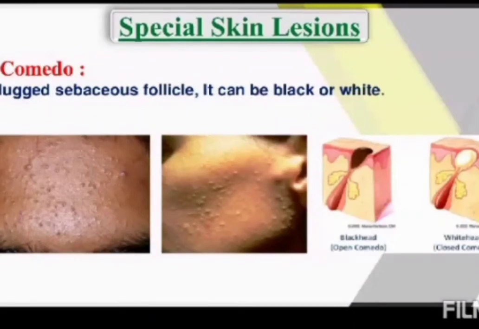Okay, so next one is comedo. Comedo means plugged sebaceous follicle, and it can be black or white. We know that in the skin there is a sebaceous follicle and it produces sebum, right? When it is blocked, that leads to comedo. Usually the cheek and the nose are the main parts where comedos appear. And when you go to a beauty parlor, most of them do comedo treatment.